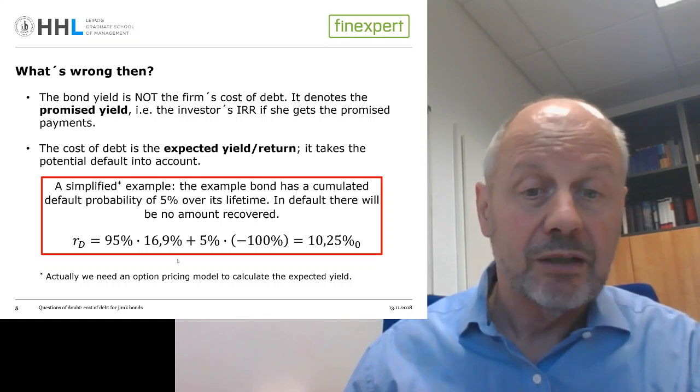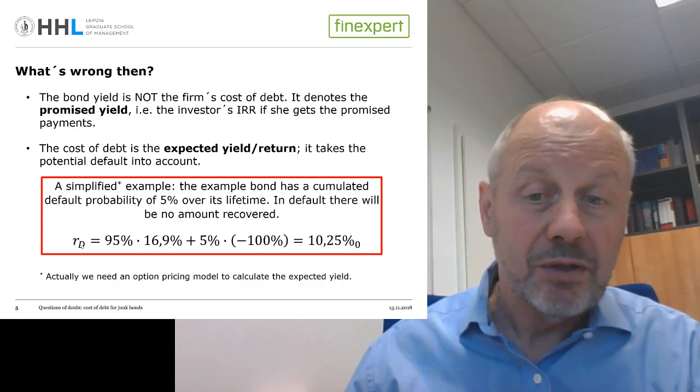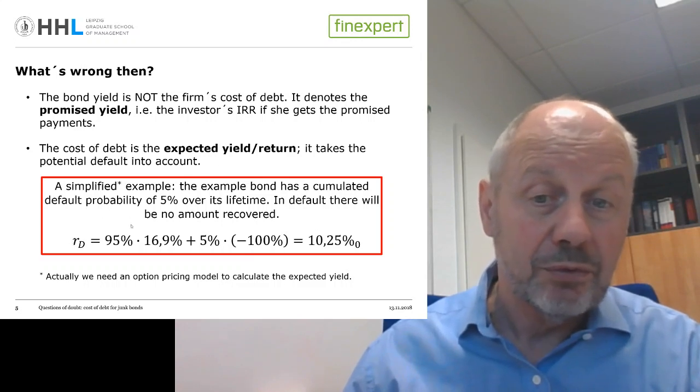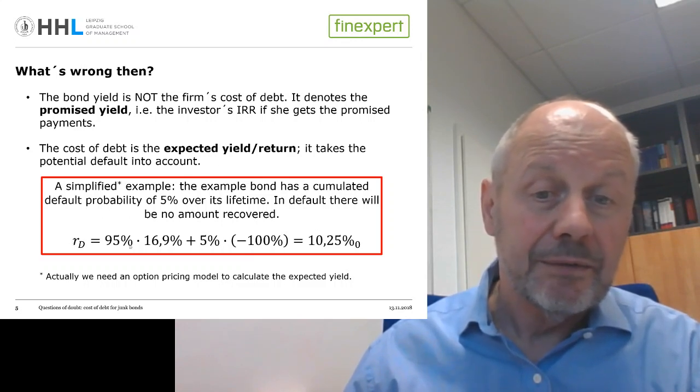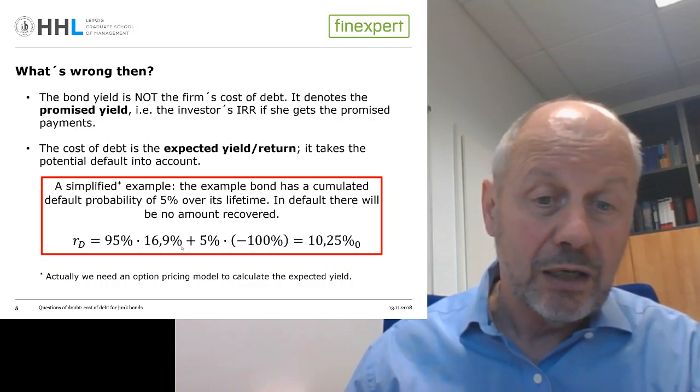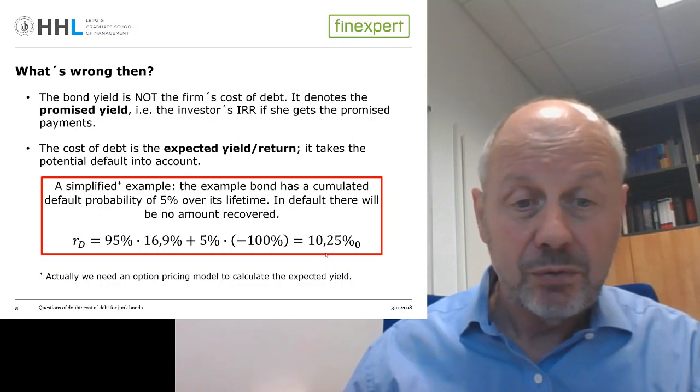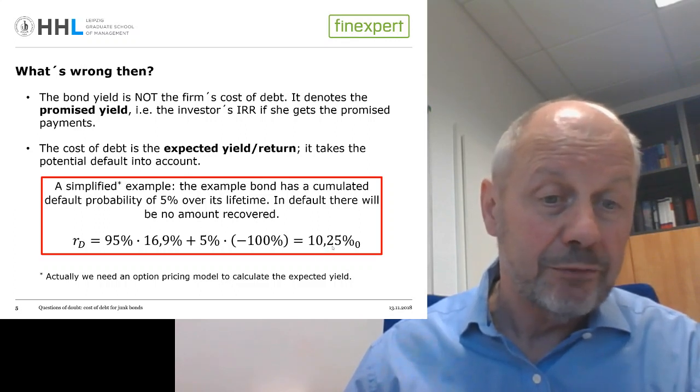in this simplified calculation, our real cost of debt, as being the expected rate of return, is simply the weighted average, or the expected value, over these two outcomes, and that translates into a cost of debt of 10.25%.